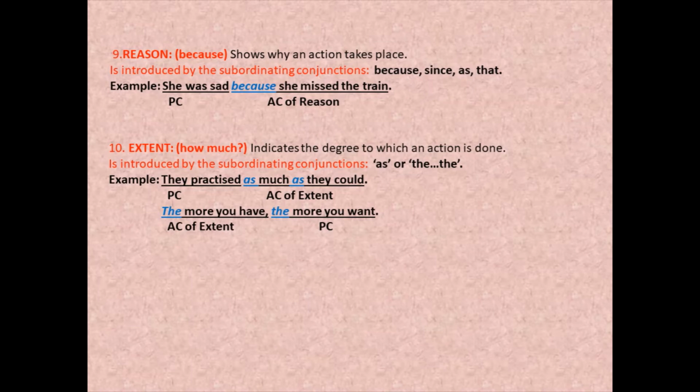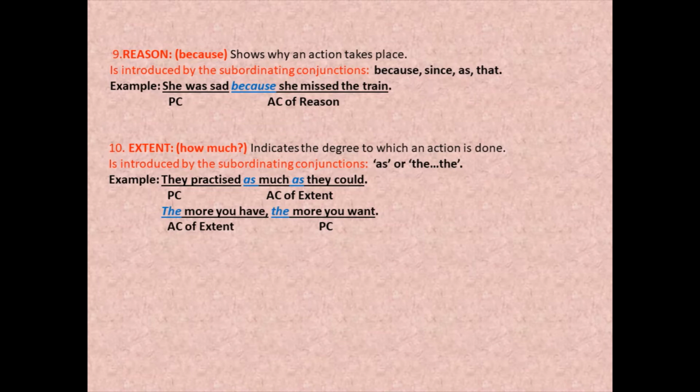Okay. The more you have, the more you want. Now see here, we have used the twice. The main clause is the more you want. And what is the extent? The more you have. So if you want, you would have more. That is the idea that it presents, but the way it is written is it starts with the extent and then it goes to the main clause. The more you have, the more you want.